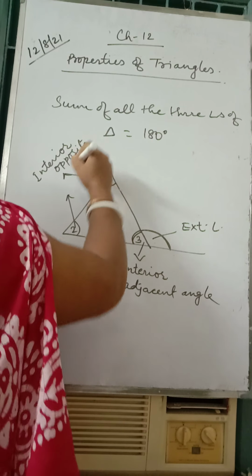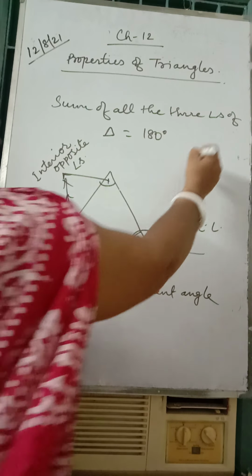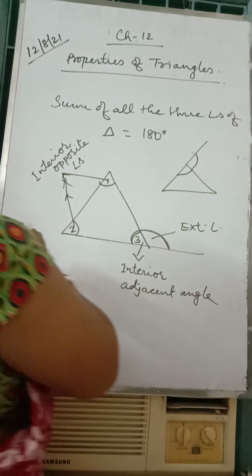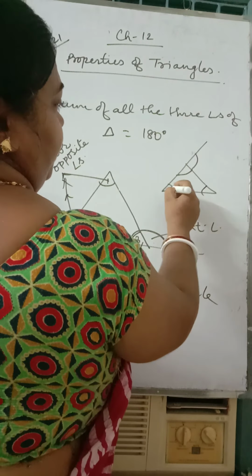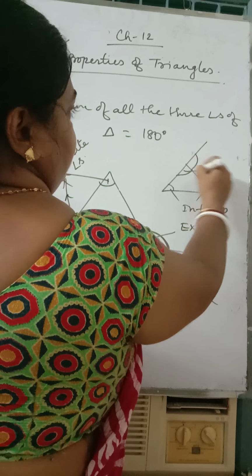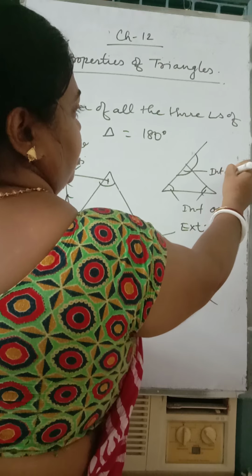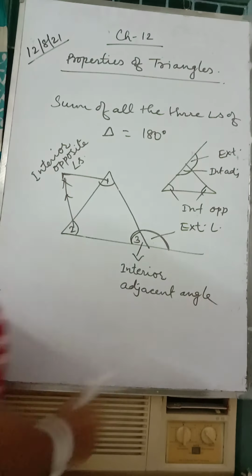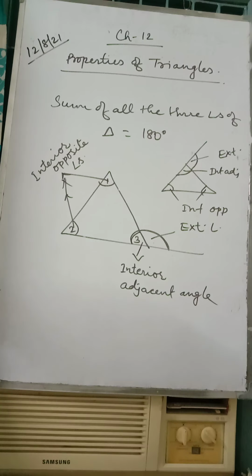Okay, both. Now if the triangle, this is exterior, so this will be interior adjacent and these 2 will be interior opposite. Is it, my dear? And this is interior adjacent. So it depends on the triangle where the exterior angle is formed.